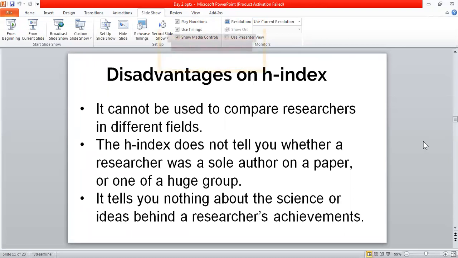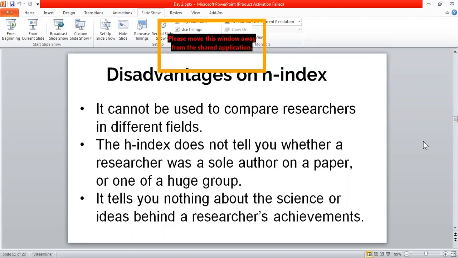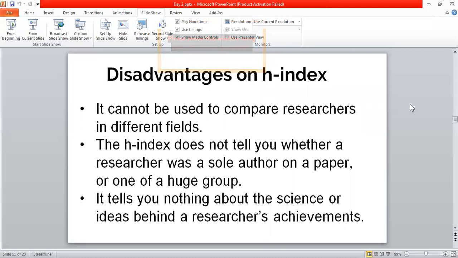One more thing, you have an article which has like 5 to 10 authors. Now if you get a citation on that article, then it helps to improve the H-index of all of those authors.